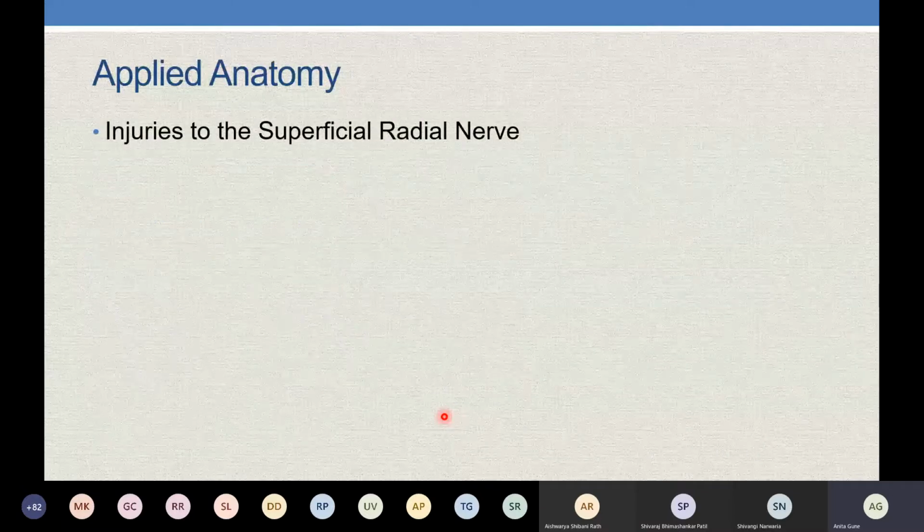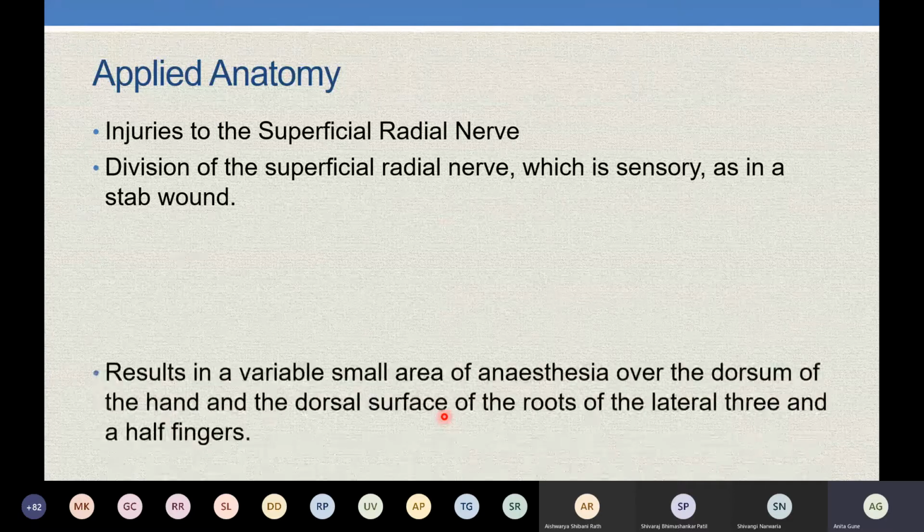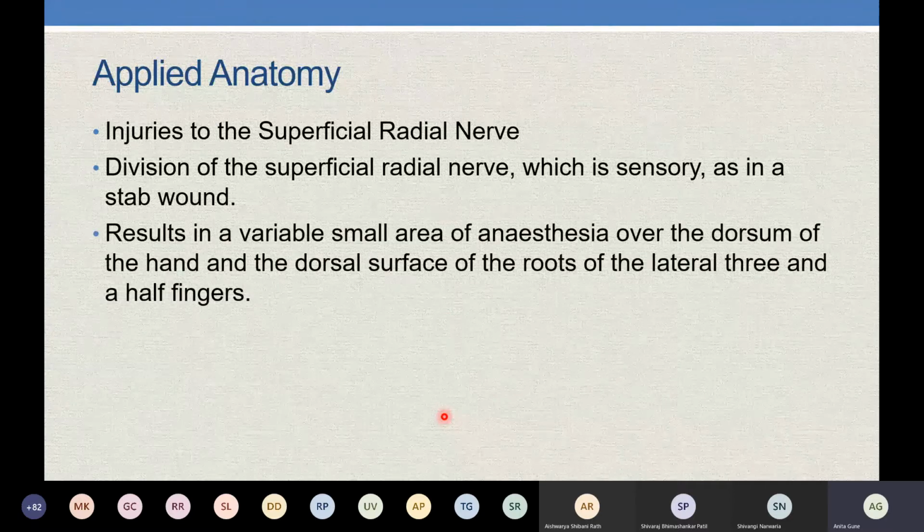Now, if there is injury to the superficial radial nerve, that can be because of stab injuries, because it is quite superficial, you know. If there is stab injury, there will be anesthesia of the dorsum of the hand and the lateral 3.5 fingers. Total loss.